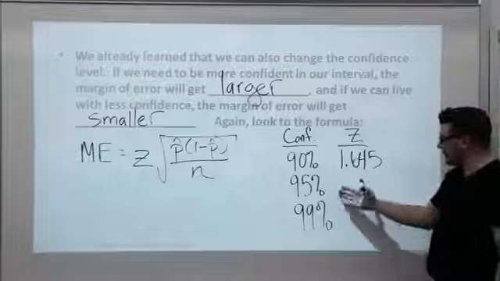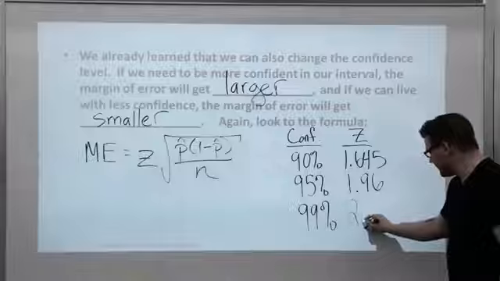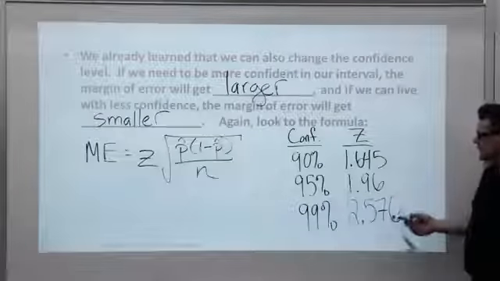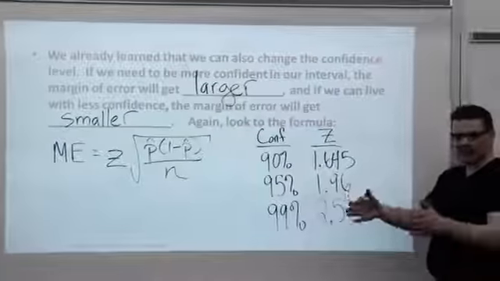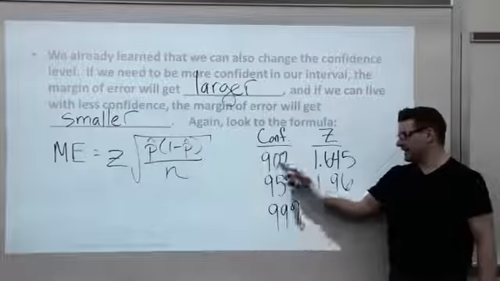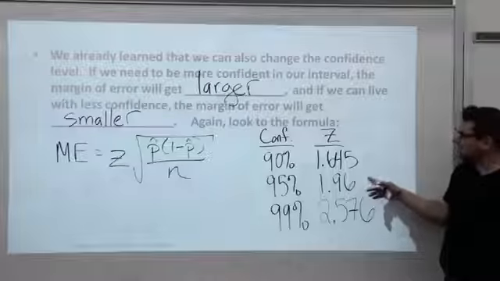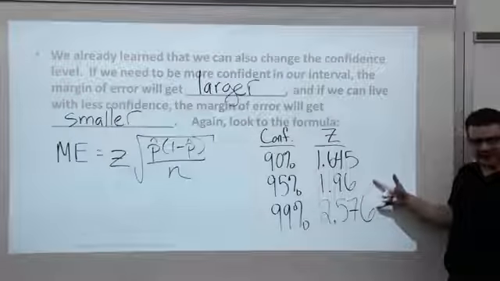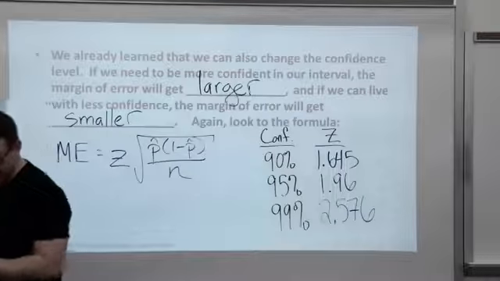Now, if I need to be more confident, it jumps to 1.96, and if I need to be extra confident, it jumps all the way to 2.576. We're centering our interval at P hat, and based on confidence, this is telling me how many standard errors to jump out. If you squeeze something in between 90 and 95, the Z will be in between these two numbers here. And it's sort of like, what can you live with? The two most common in practice are 95 and 99. All right, one more page.